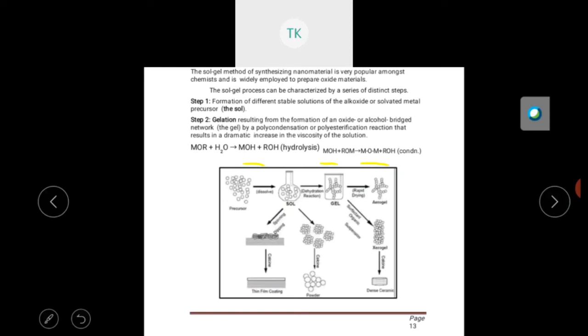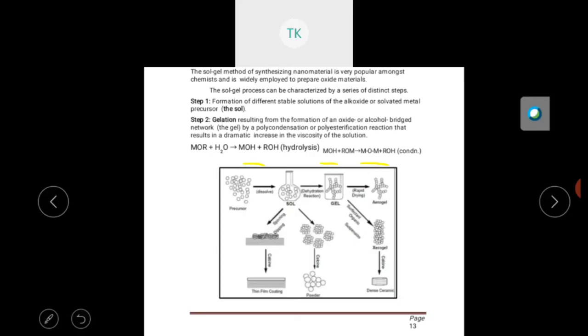So I will just repeat. First we should prepare a salt. How is the preparation of salt done? By dispersing the precursor in a solvent. So the first step is over. Second step, conversion of salt to gel. How to do it? The salt is converted into a gel by the hydrolysis and condensation process.